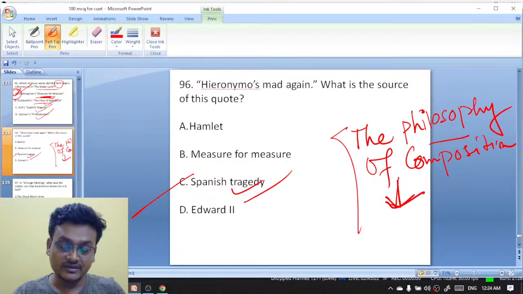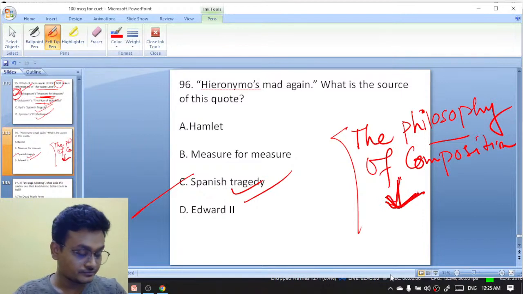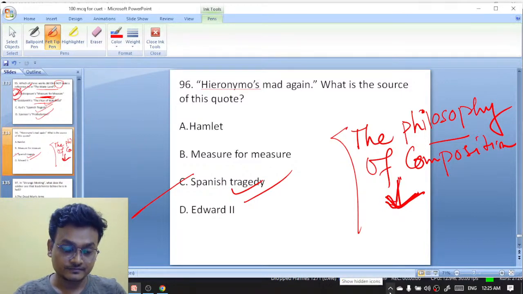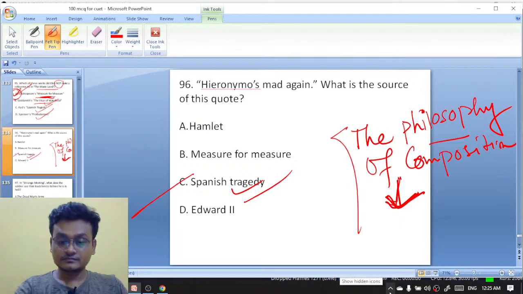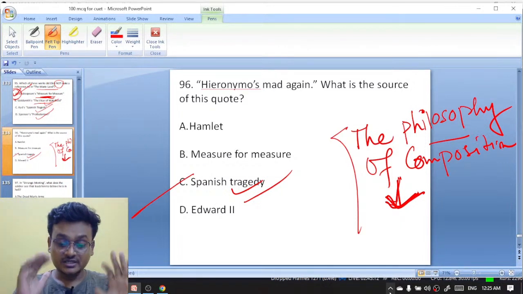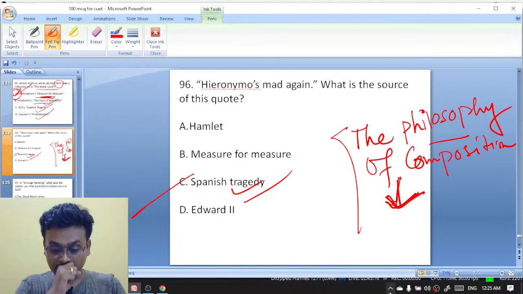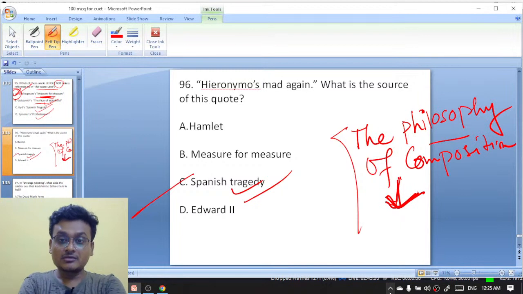I'm giving some clues here. He's an American writer. American writer. And he's a dark romanticist. Yeah, excellent Priyanka, Raja, Somili and Subhas. Everybody, right, it's actually The Spanish Tragedy. Now tell me, The Philosophy of Composition. Who wrote this essay? I'm giving you a clue. He's from American literature and he's a dark romantic.